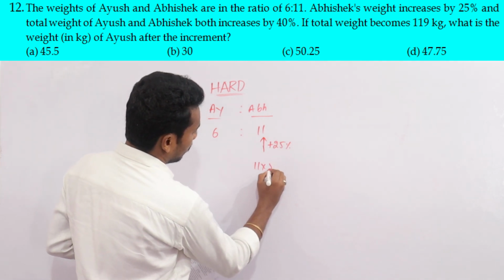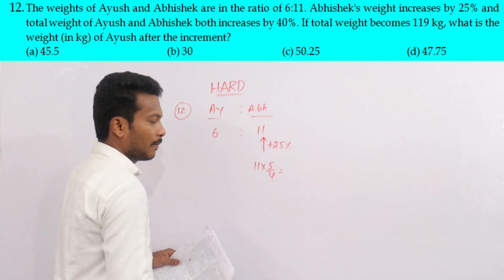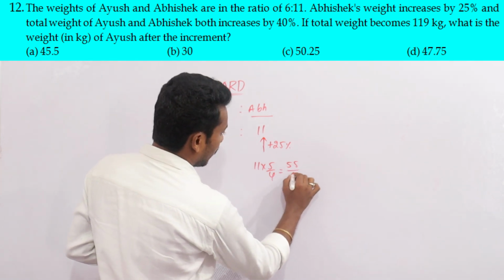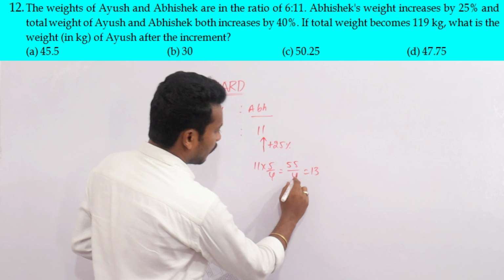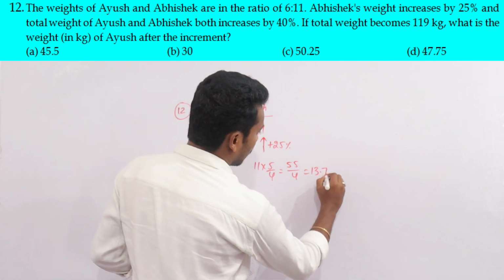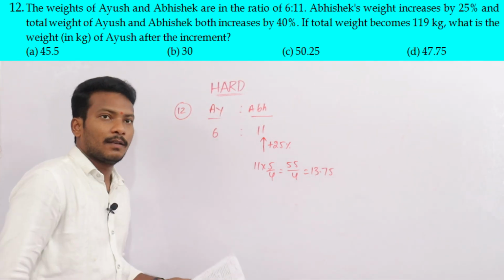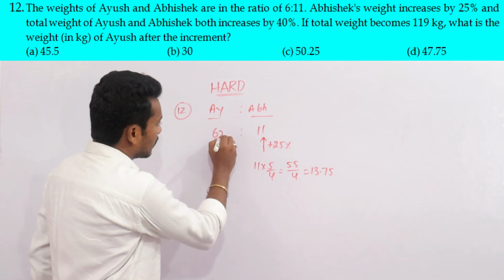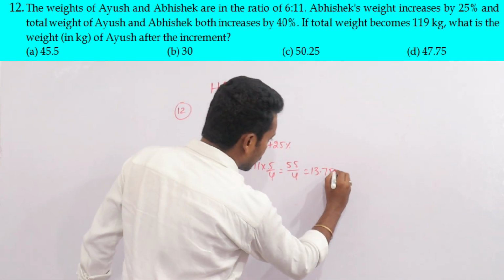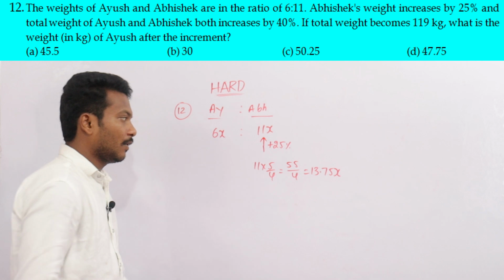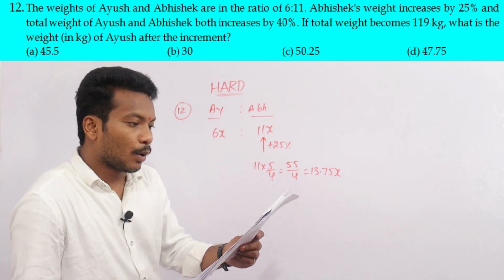That is 11 into 5 by 4, which is 13.75. Take it as 6x for Ayush and 11x for Abhishek, that is 13.75x after the increase. Okay, first line is over.